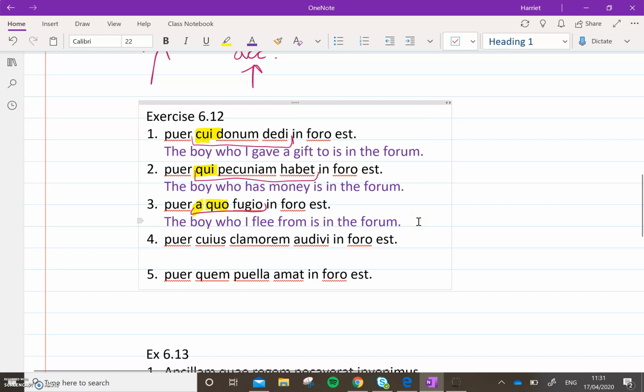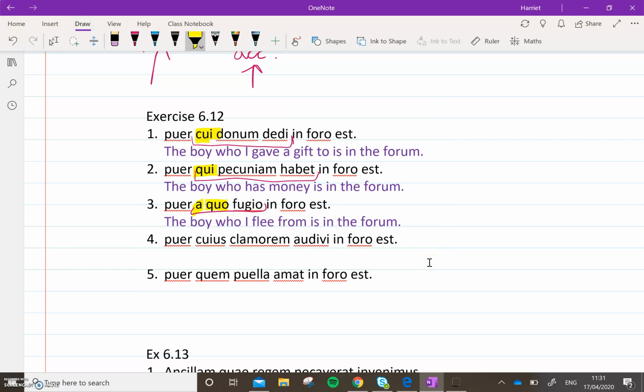Not as neat, but it's fine because you're still showing that it's I flee here. You're still showing that this is ablative, from the boy. You know that quo is referring to puer because quo is masculine and it's singular, from the puer, but it's ablative because within this clause, I am fleeing from him. Okay. Number four, I'm just going to give you one clue this time. Queos is that weird genitive. Pause the video, have a go.